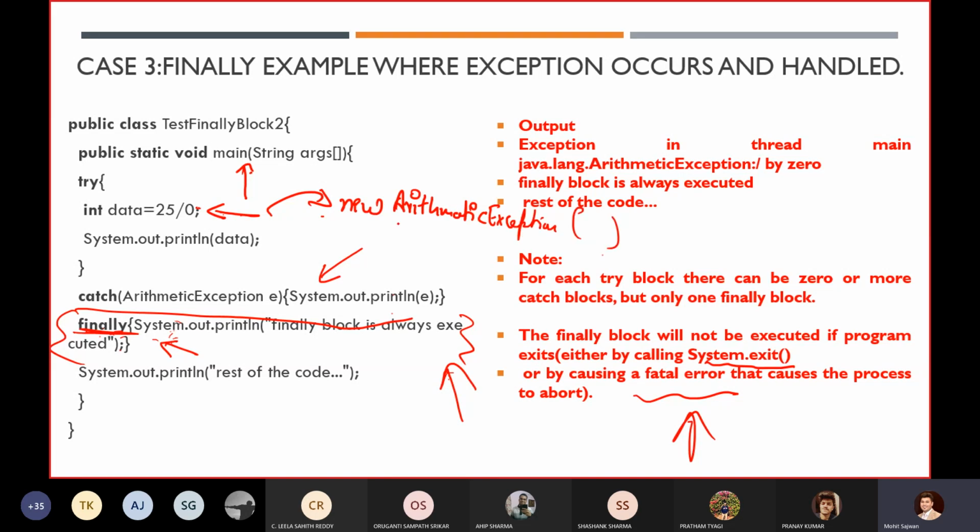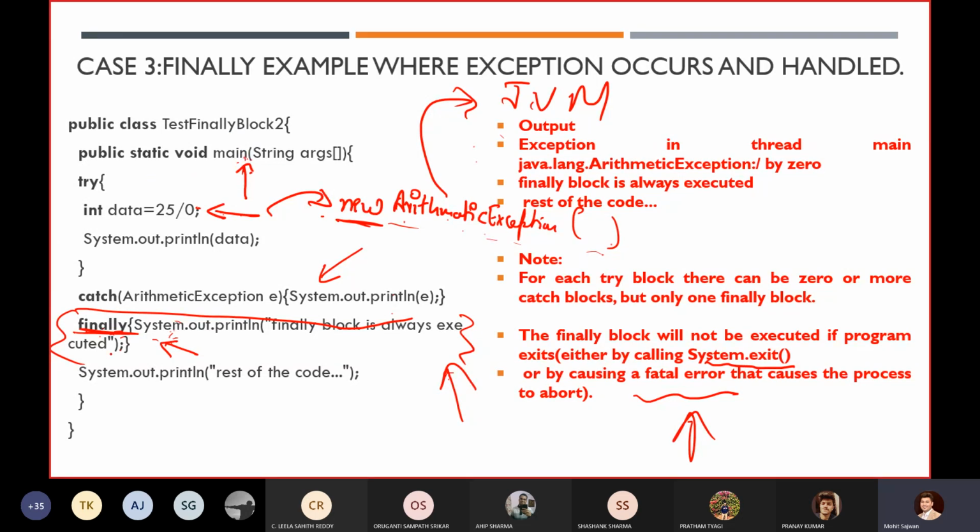You already know that using the new keyword, we generally create an object. So automatically it will create an object of your arithmetic exception class. Once it creates an object of this arithmetic exception class, it will hand this exception object to our JVM. Now JVM will ask our main method, hey main method, are you handling this exception or not?